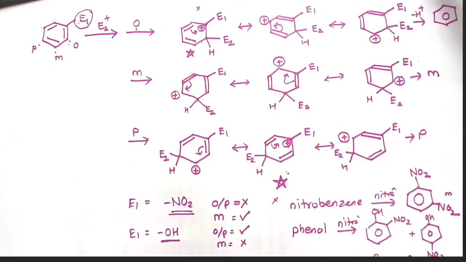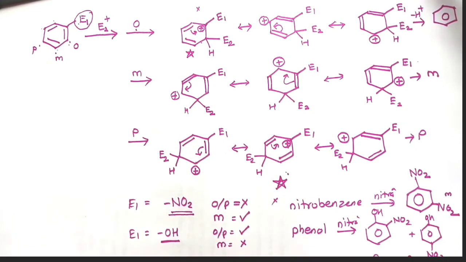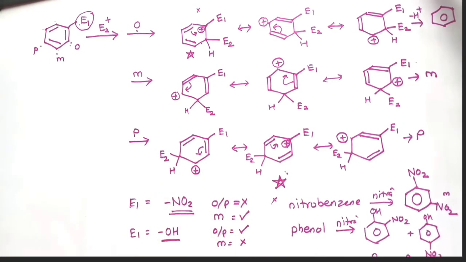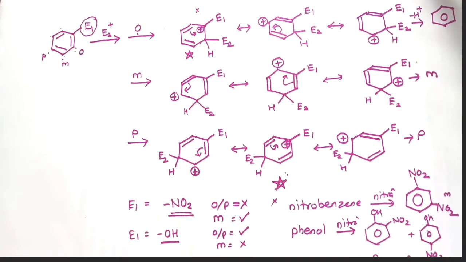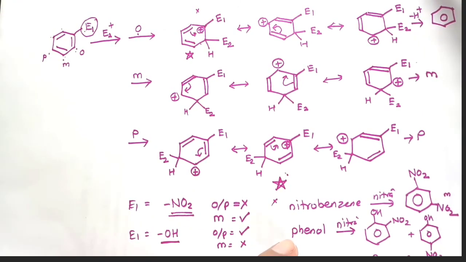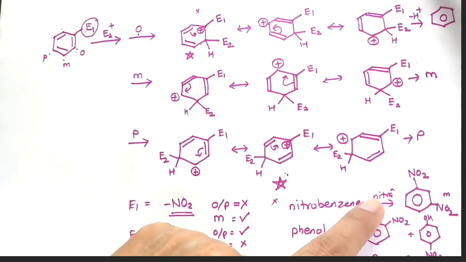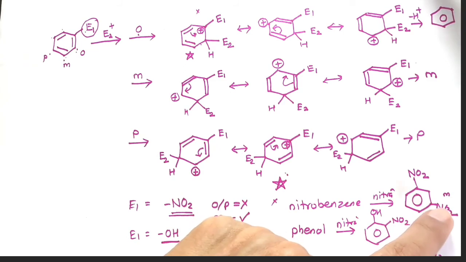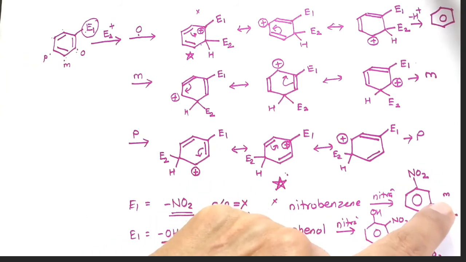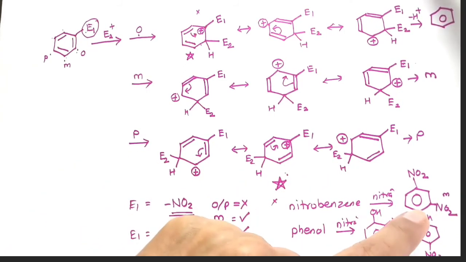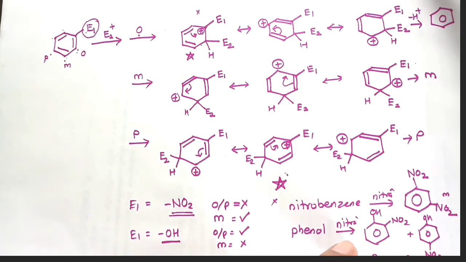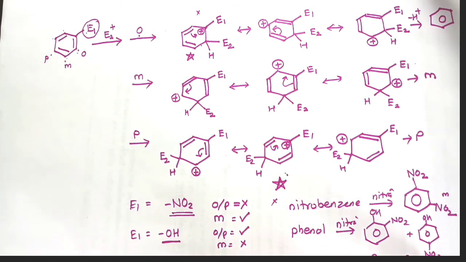This one is meta. So this is the reason why the second substitution or nitration reaction of nitrobenzene and phenol shows different products. Nitrobenzene on nitration gives meta substitution, or m-dinitrobenzene, as a product, whereas phenol on nitration gives a mixture of ortho and para nitrophenols.